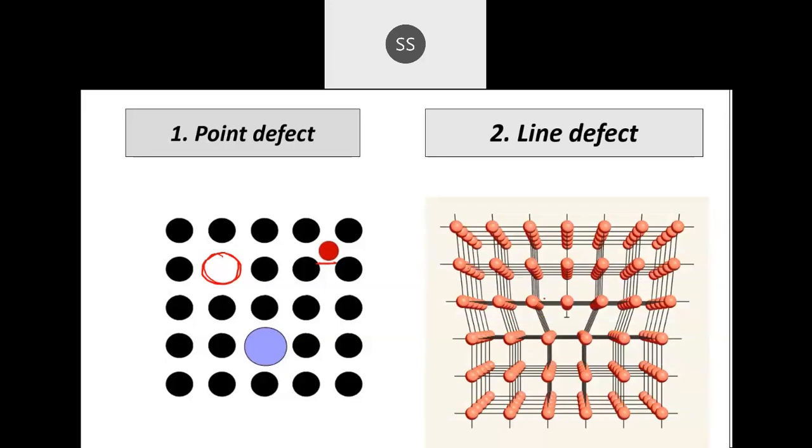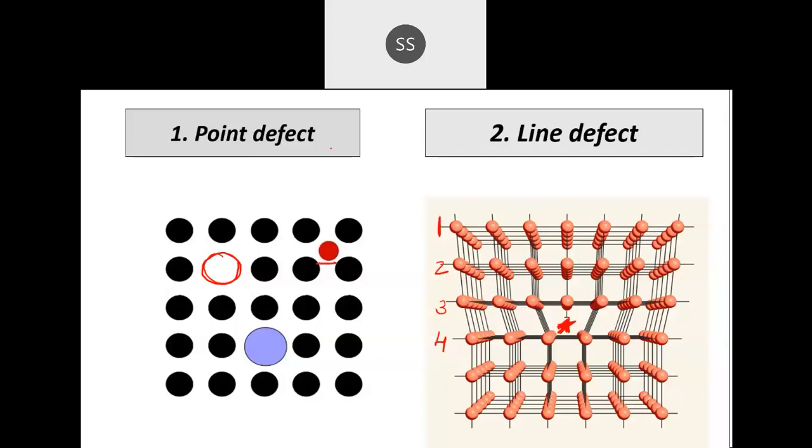Now line defect means an entire row, where you find there is some deviation. If you see the first row, second row and third row, there is a correct arrangement of atoms one after the other. But if you come to the fourth row, which I have marked here, you can see one whole row has gone missing. I have put a star mark here. In that whole row the atoms have gone missing. So if you find in the whole line something unusual, any deviation, then that is called a line defect.